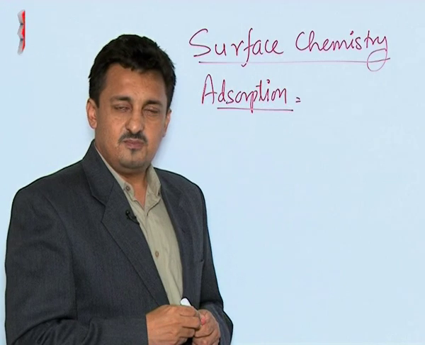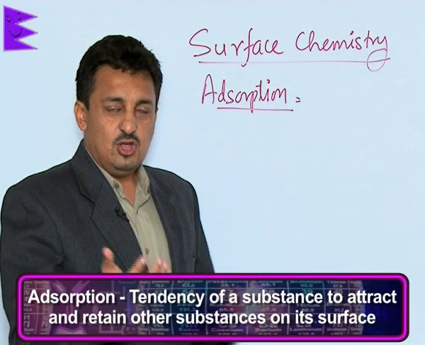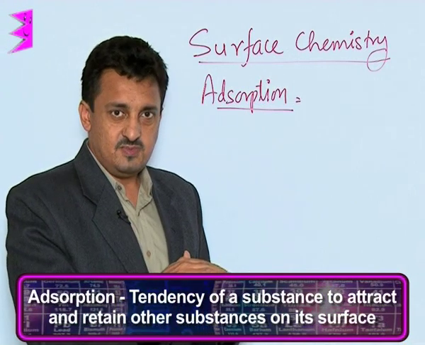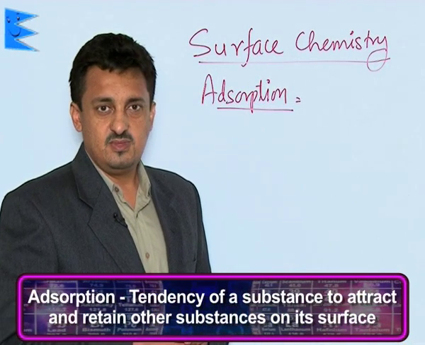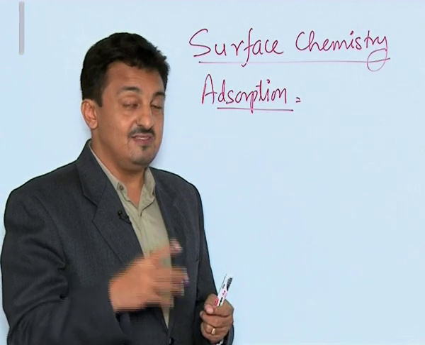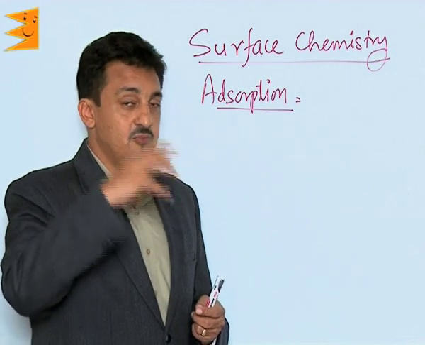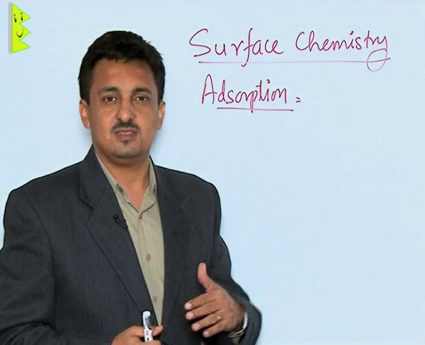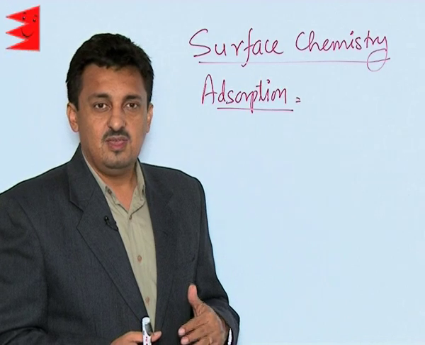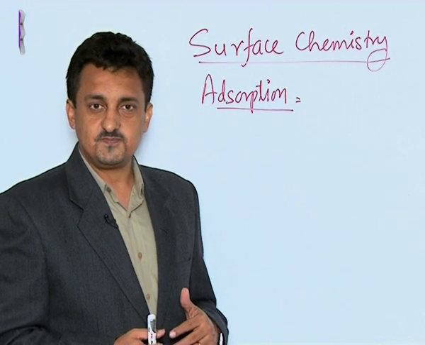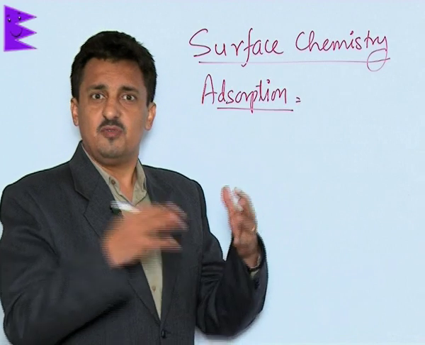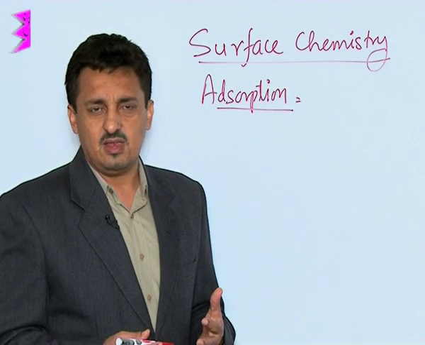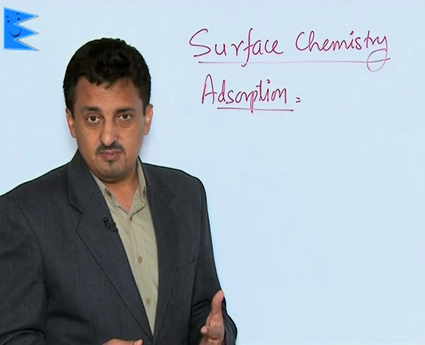What is adsorption? The tendency of a substance to attract and retain other substances on its surface is called adsorption. That substance does not have the tendency to take the other substance, which it is attracting, into its bulk. It is retaining it on its surface, not taking it into its bulk. This tendency is called adsorption. We have a number of examples which take place around us. We might not be aware of them.